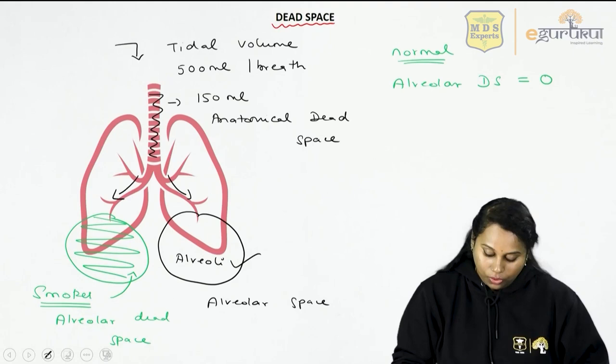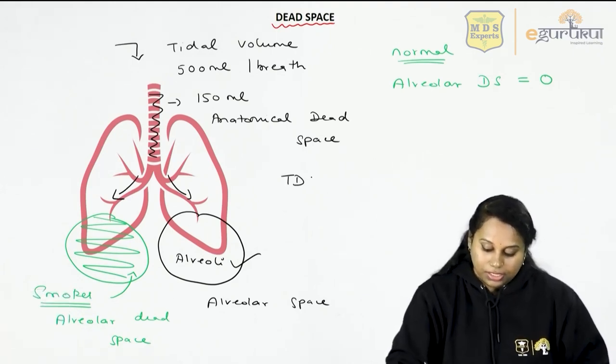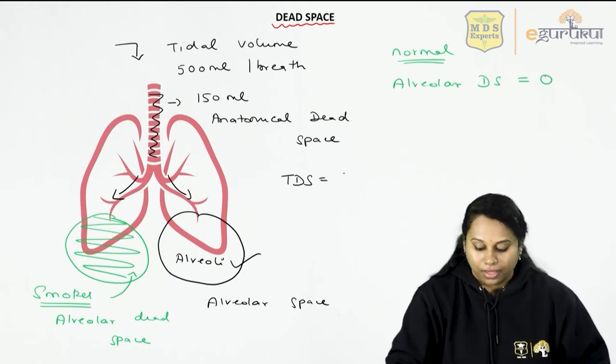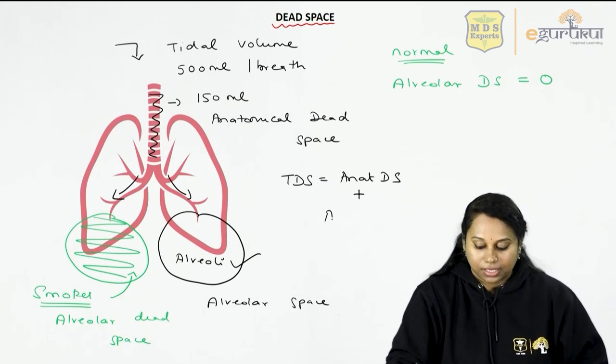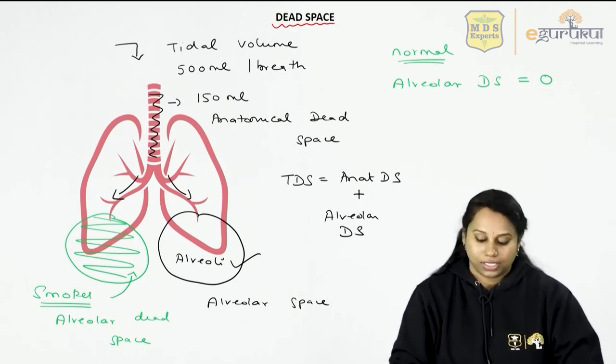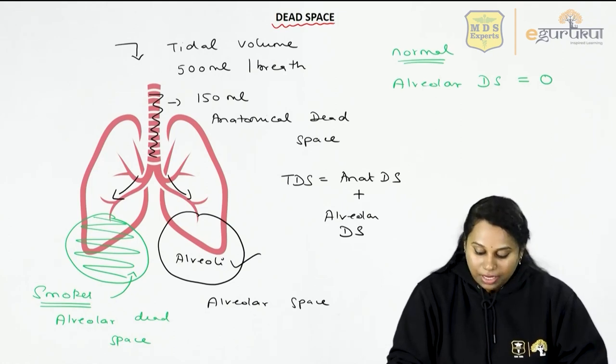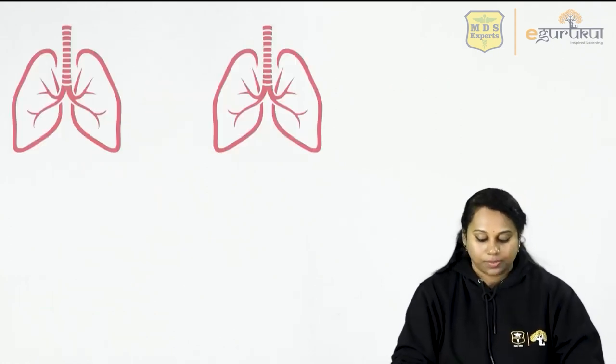What is total dead space? Total dead space is anatomical dead space plus alveolar dead space. You add both, and this will give you total dead space. Let's further understand anatomical dead space and total dead space.